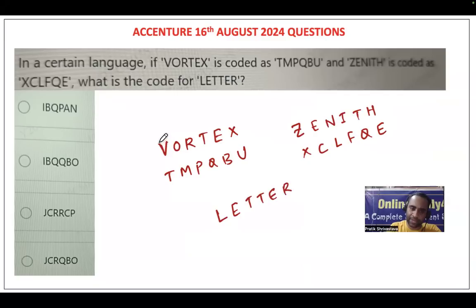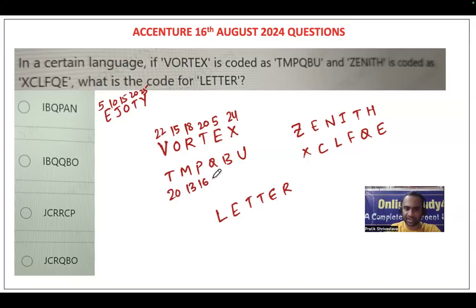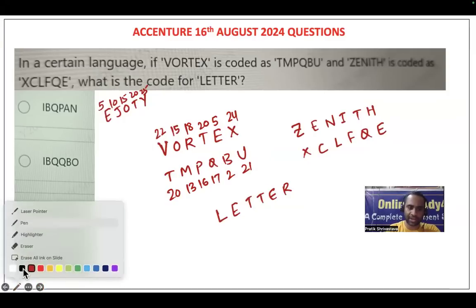Now, friends, V is 22, O is 15. So you remember EJOT, I have told you multiple times: 5, 10, 15, 20, 25. R is 18, T is 20, X is 24, M is 13, P is 16, Q is 17, B is 2 and U is 21. Now let us try to analyze.